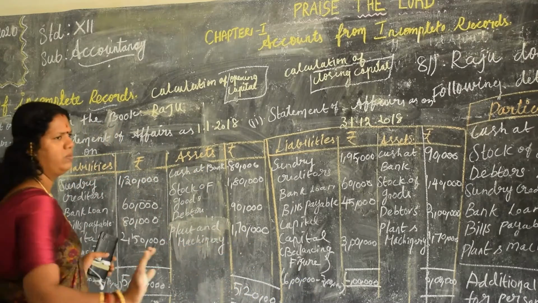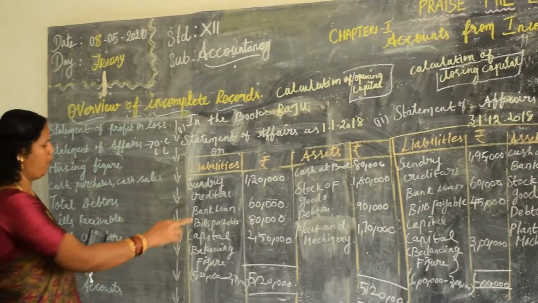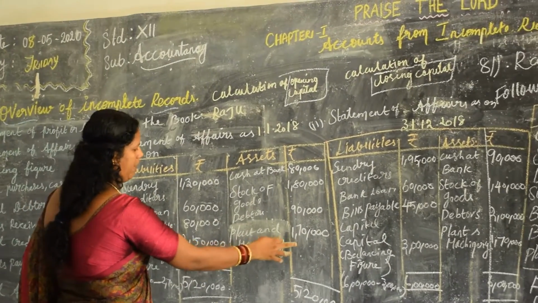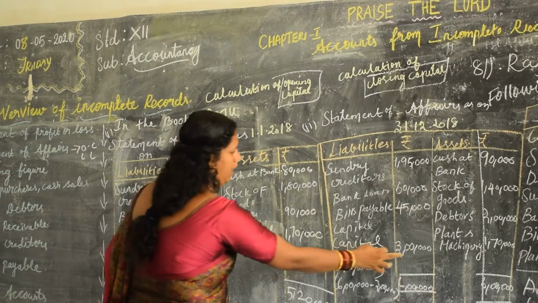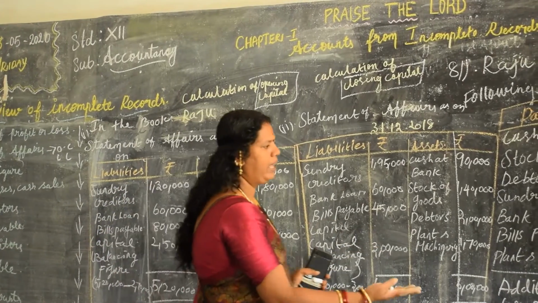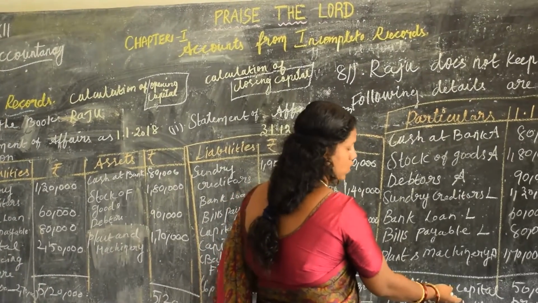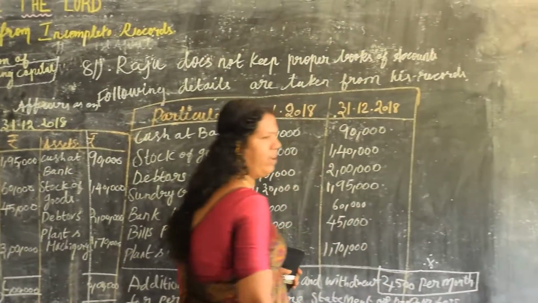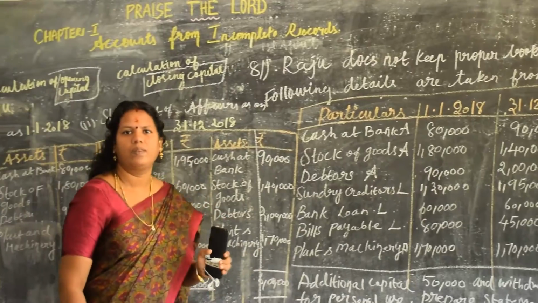So now in the sum we have found the opening capital, that is 2,50,000. Closing capital we have found is 3 lakh. Then we already have in the question additional capital 50,000, and drawings per month as given. So everything is there.